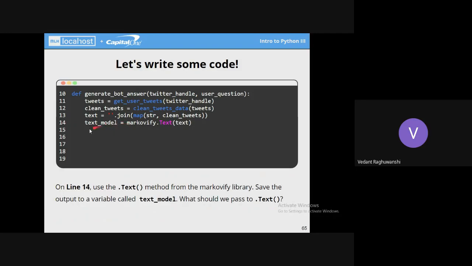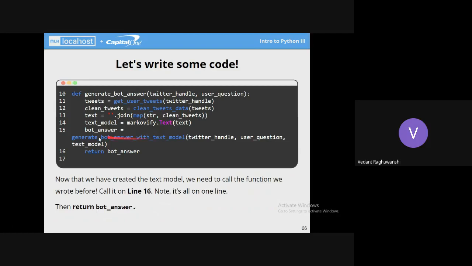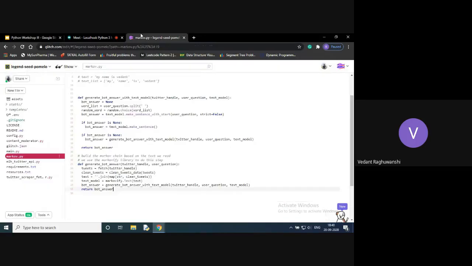Now we will be using the model of the Markovify library. So what you have to write here is text model equals markovify.Text. Beware, the T is capital here. It is an inbuilt function of the Markovify library. So we will be building that model out of the text which we created in the last line. Once our model is created, we'll be defining the bot answer variable here and then calling the previous function which we just made a few minutes back.